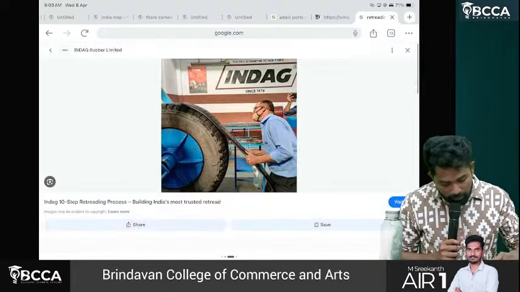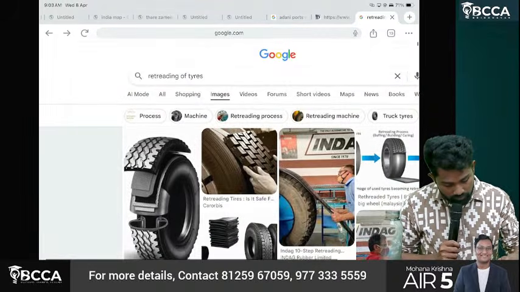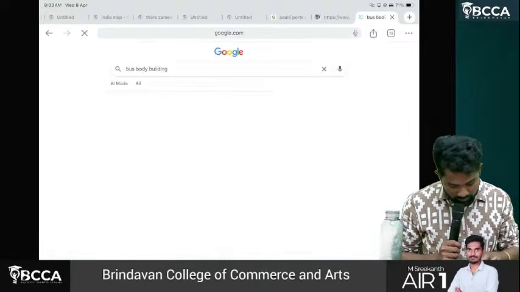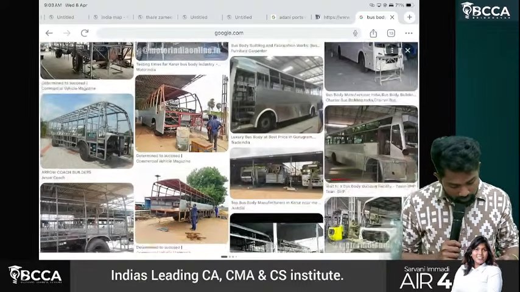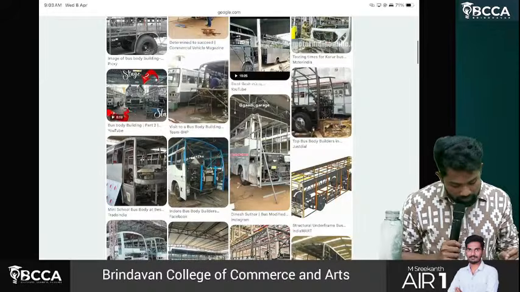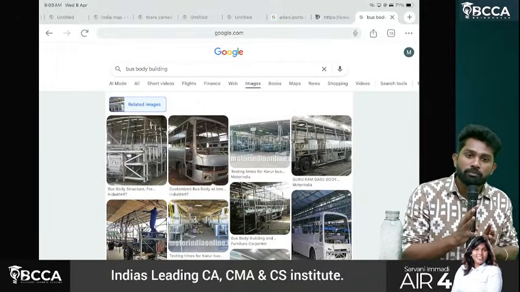Then bus body building. Not normal body building, sir. Bus body. Okay. See, when you buy a new bus, sir, it comes only with the chassis. All these travel buses. Sir, if you didn't ever get a doubt.